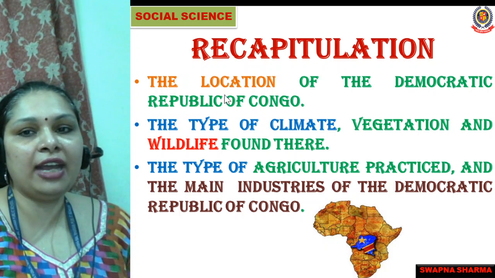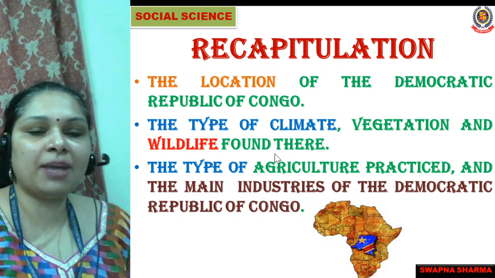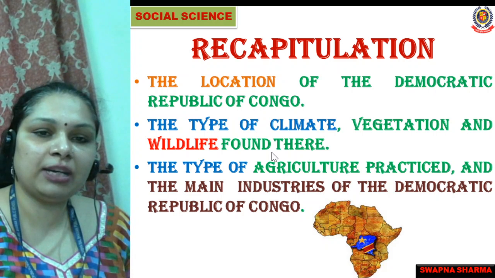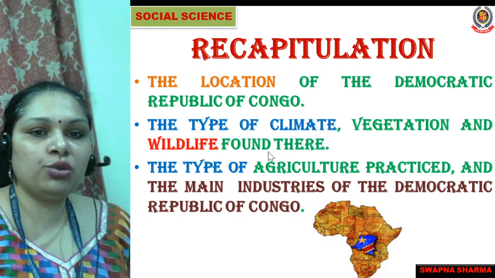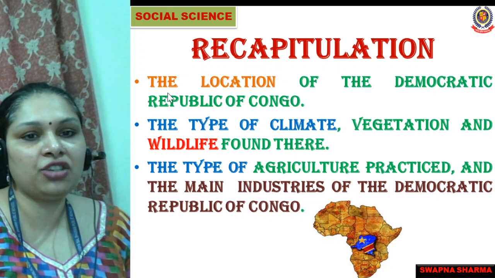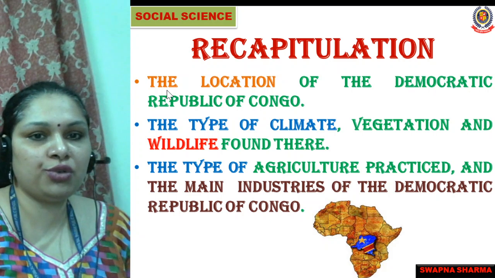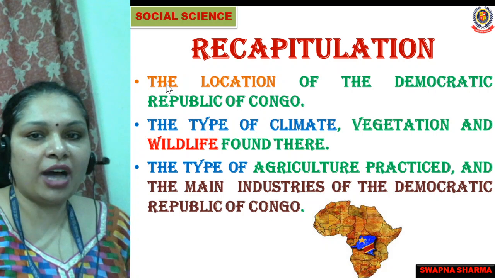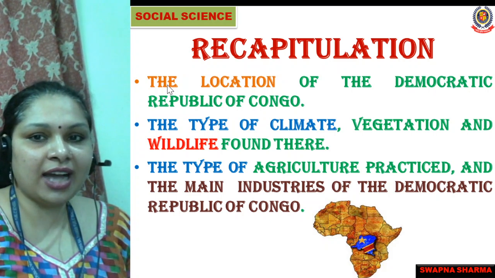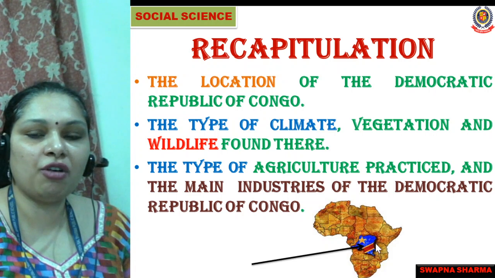Yes, so today we will do a quick recapitulation of chapter number 4, the Democratic Republic of Congo, so that all those students who are not able to understand any point in this chapter, the points will be clear to those students also. Yes, so are you all ready? Let's start our recapitulation. So we have the Democratic Republic of Congo here.